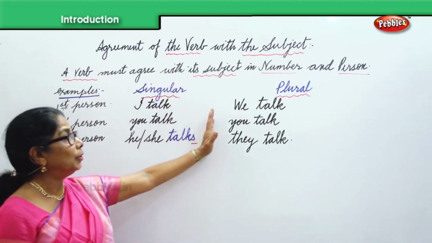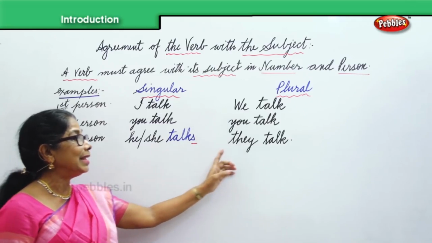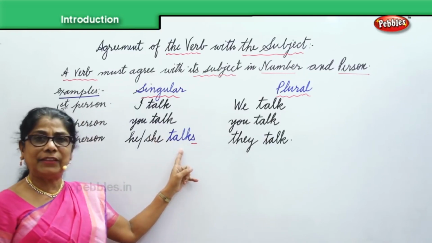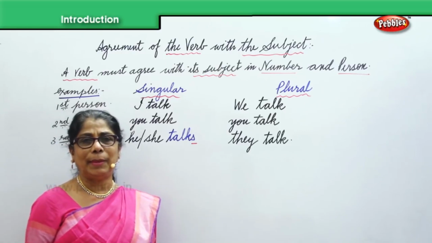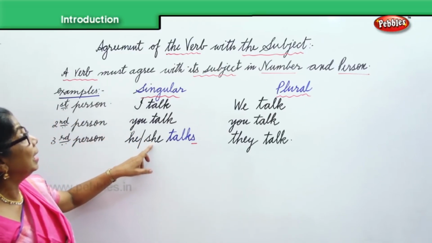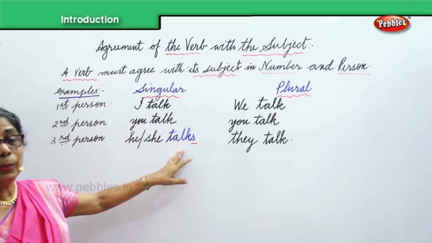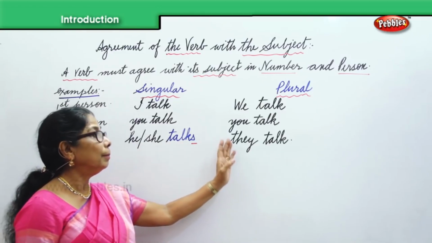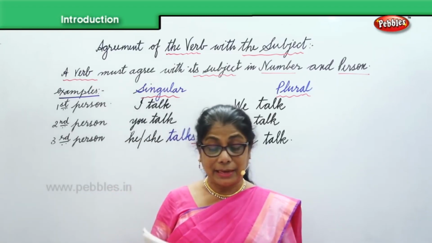Now, when you talk about the plural form, for more than one, then you will say they talk. She talks, the verb changes, they talk. This we have to remember. So you have to make the subject she agree with the verb talk. Here you have to add an S. When it's singular, one person, add S. When it's plural, more than one person, the verb remains the same.